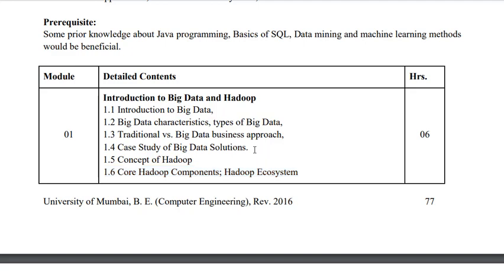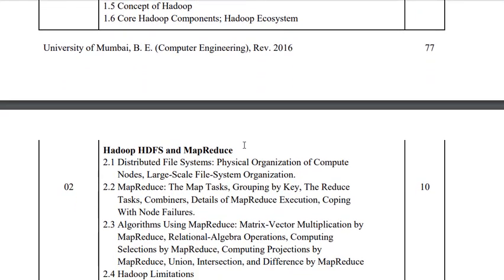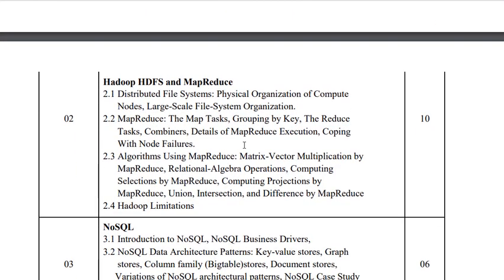How exactly Hadoop works, how many layers are there. All these things are identified in Hadoop. Now what is the second unit? The second unit discusses HDFS, the Hadoop Distributed File System, and an algorithm called MapReduce. Now what exactly does this MapReduce algorithm do? The MapReduce algorithm has the concept of key value pairs. Let me give you one more classical example for MapReduce.